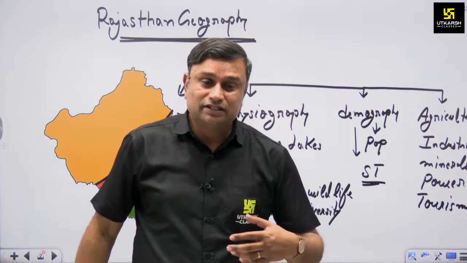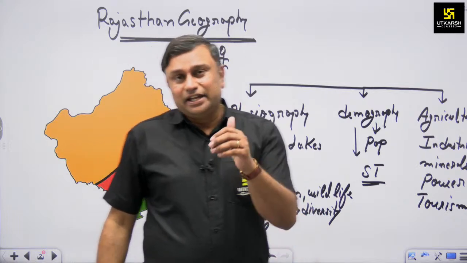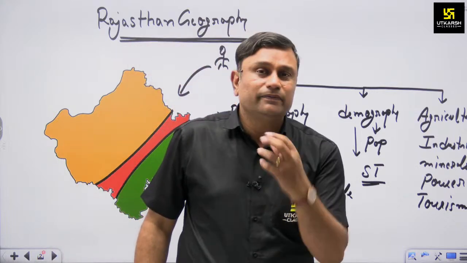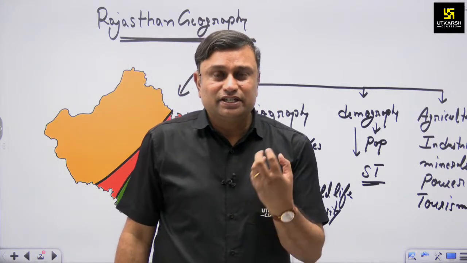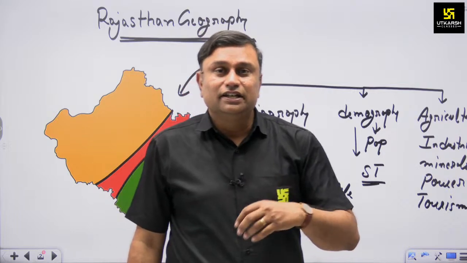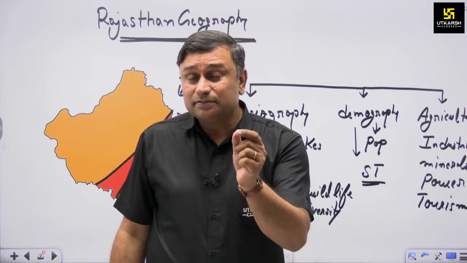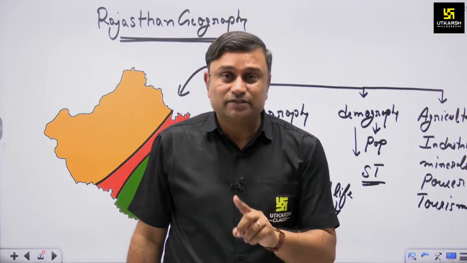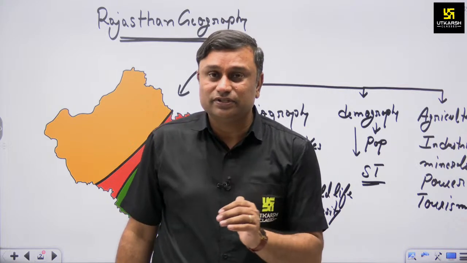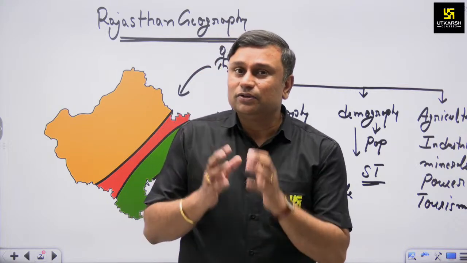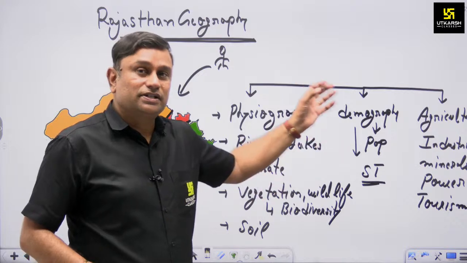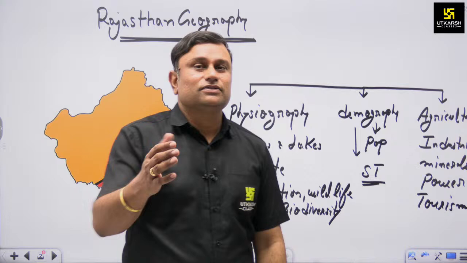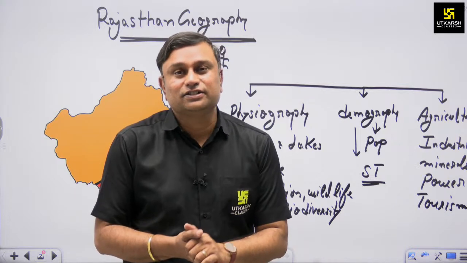I am just trying to describe that to you. The syllabus is not a bunch of facts. The syllabus says that a reliable aspirant, meaning a true aspirant who is going to be an administrative officer, should know about our homeland and the people who are living in it and what they are doing. This is the syllabus of RS Rajasthan Geography.